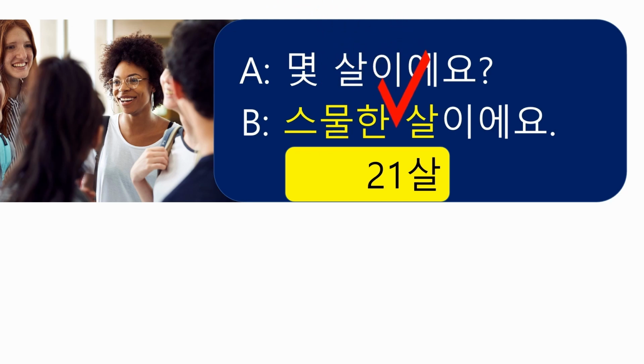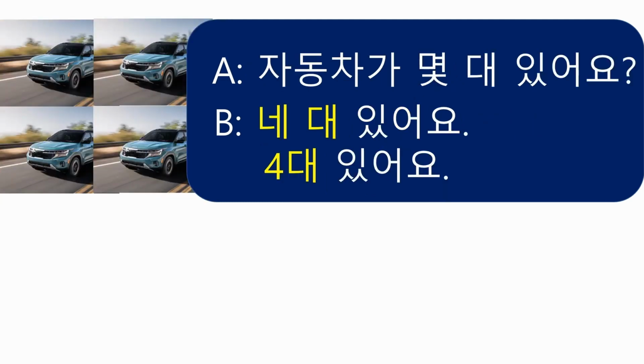And when writing with the Arabic numerals, it must be written without a space. Actually, these days people prefer to write with Arabic numerals. 자동차가 몇 대 있어요? How many cars are there? 4대 있어요.